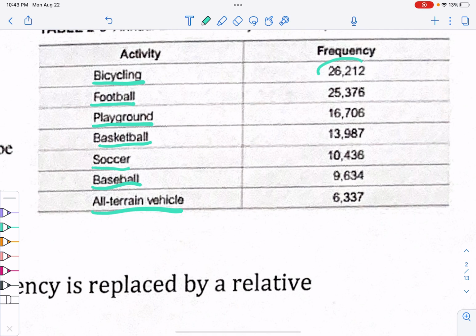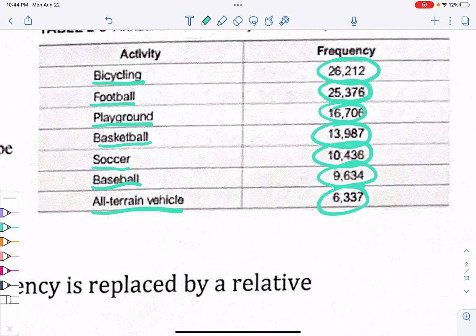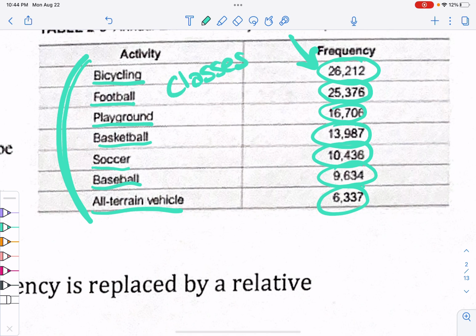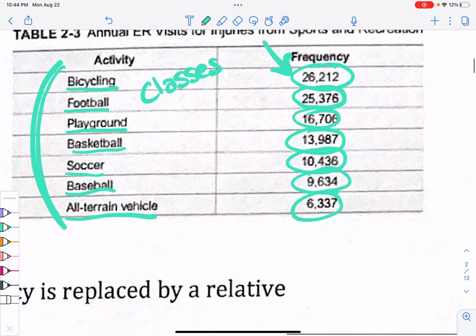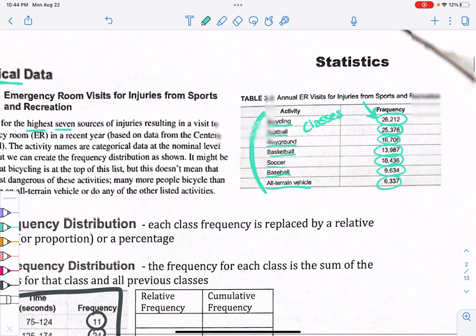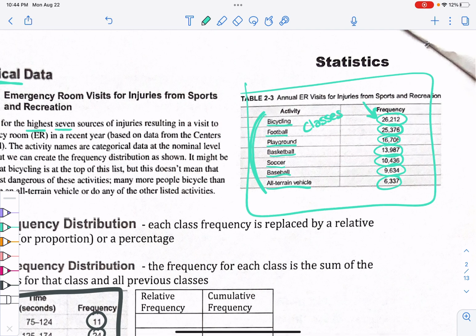And they have these listed in order. They say bicycling is the most frequent one. Football is the next most frequent one, etc. Right? So the frequencies of how many ER visits resulted from those 7 things are as follows. And this is all categorical data. Yes, these are numbers here, but we have categories that are kind of our classes. So these are our classes, and our classes are not ranges of numbers like they were here. They are categories, okay? So you can do that for categorical data as well, okay? So there's that. And again, we do this so that we can see trends of things, all right?